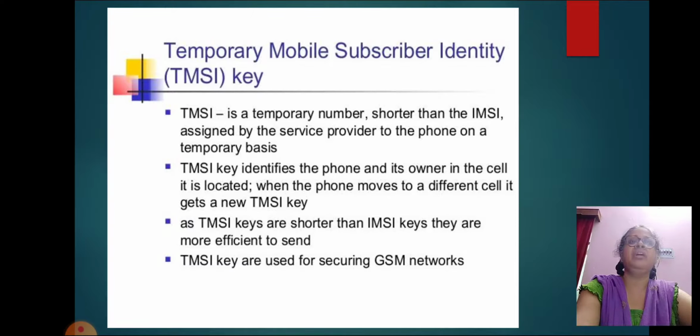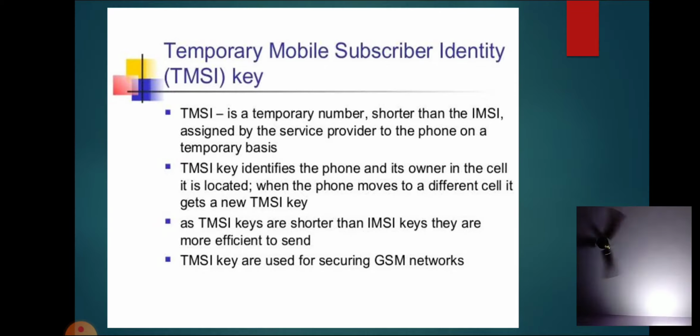Together with the current location area, the TMSI identifies a subscriber uniquely. It can contain up to 4x8 bits. TMSI keys are shorter than IMSI keys, so they are more efficient to send. TMSI keys are used for securing GSM networks.